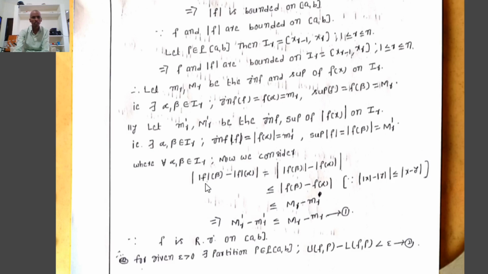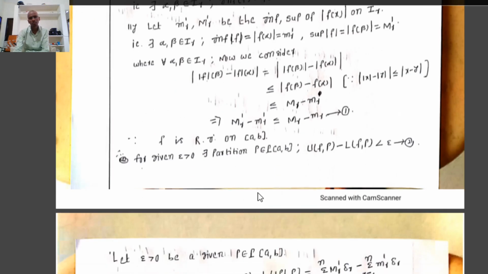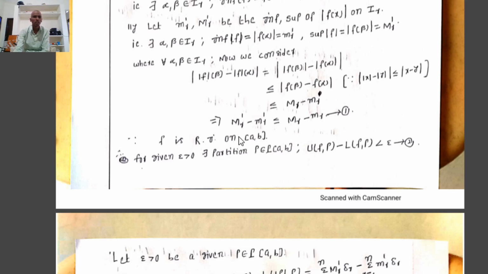Therefore we get, where modulus of f of beta equals capital M dash, mod f of alpha equals small m dash. That implies capital M dash minus small m dash is less than or equal to capital M minus small m. Therefore, what is the relation between capital M dash, small m dash, capital M, small m? Capital M dash minus small m dash is less than or equal to capital M minus small m.